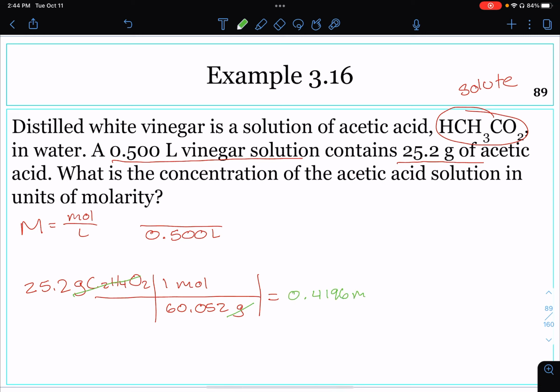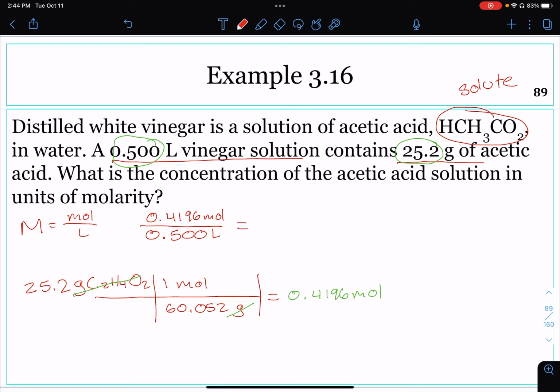0.4196 moles. Don't round this number very much because you can see we have 3 significant figures here and 3 significant figures here. So we want to have at least 3 digits in our answer, so let's use at least 3 or more in all of the calculations. So that number of moles, 0.4196, is going to be the numerator of our equation.